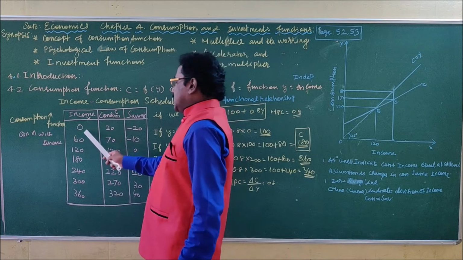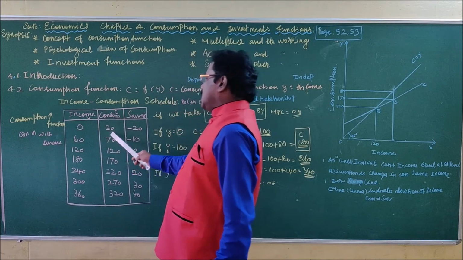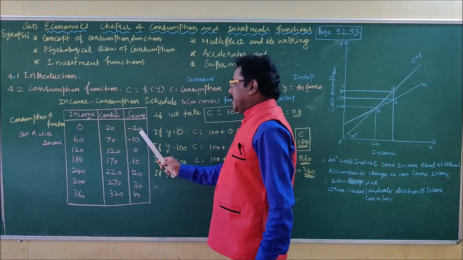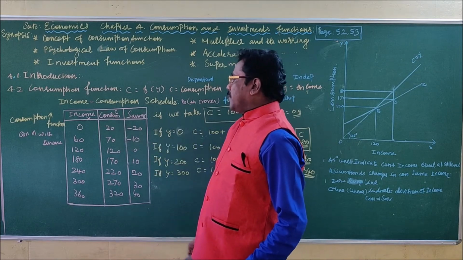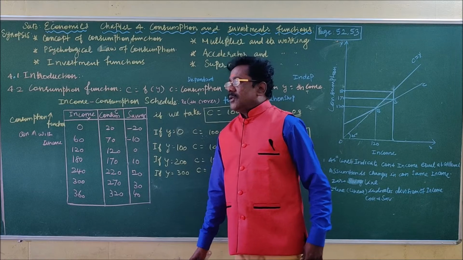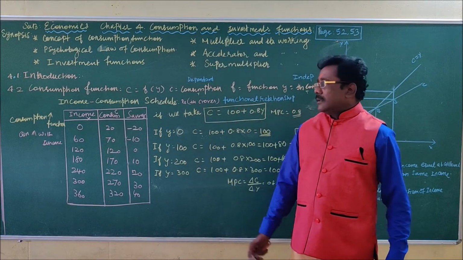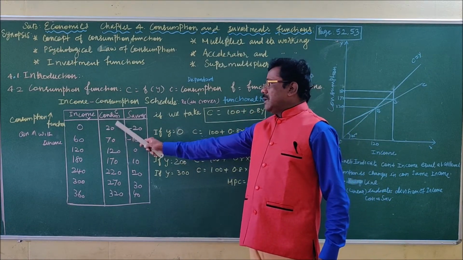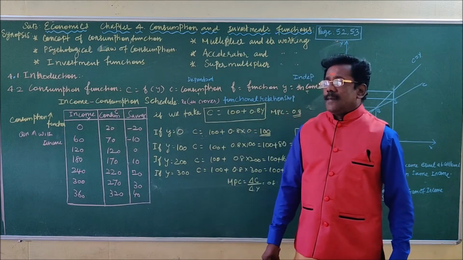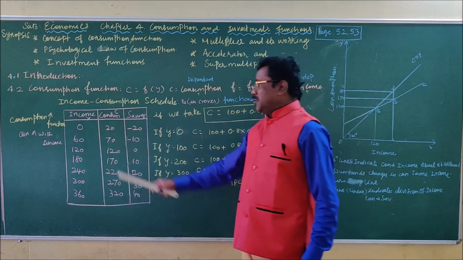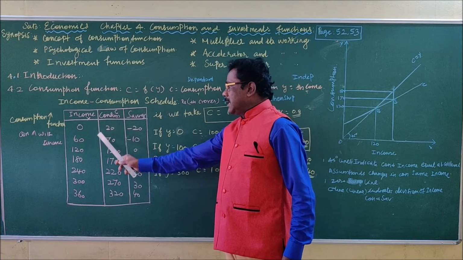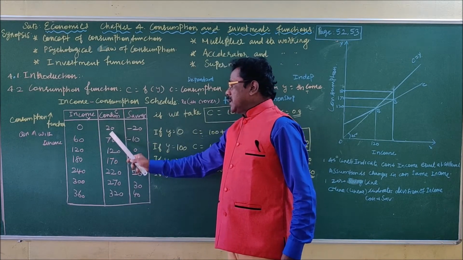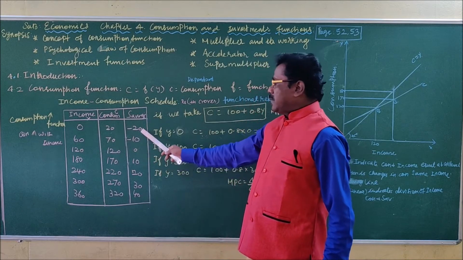So when there is no income, the consumption is 20 and the saving is minus 20. How is it possible? Even though there is no income, in order to live, the consumer has to use the past savings. So income 0, consumption 20 and savings minus 20.